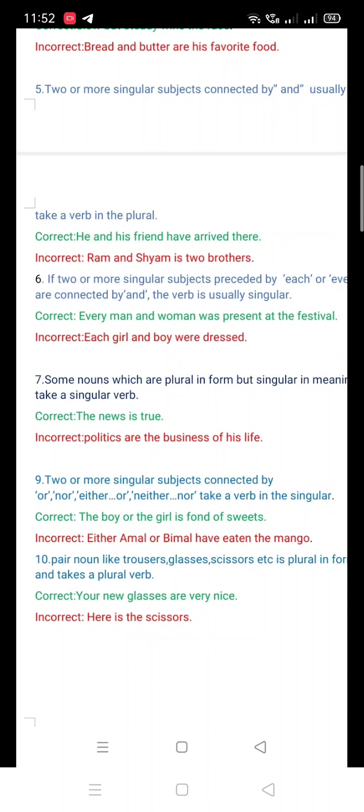Now look at the incorrect sentence. Ram and Sam is two brothers. Why is the sentence incorrect? There should be are because they are two different nouns. Yes, right. So, two or more singular subjects connected by and usually take a verb in the plural.